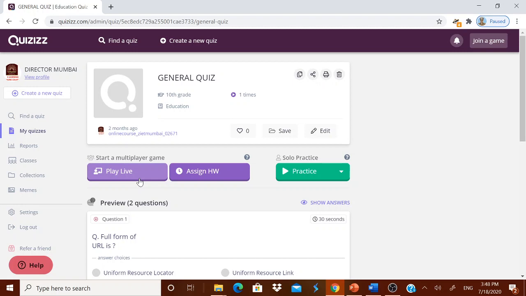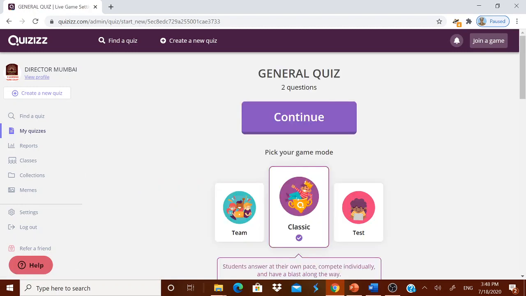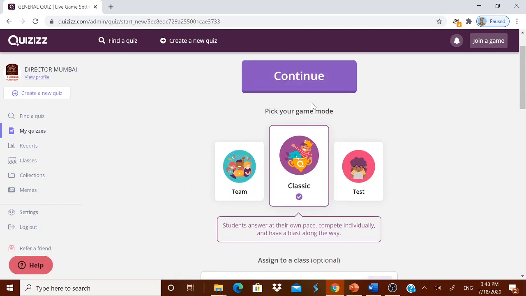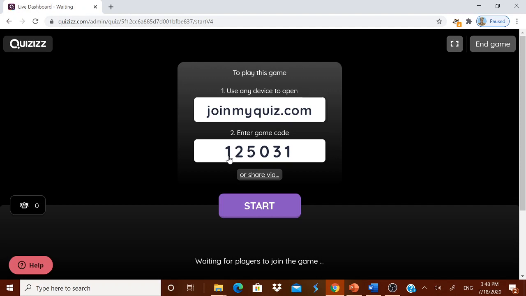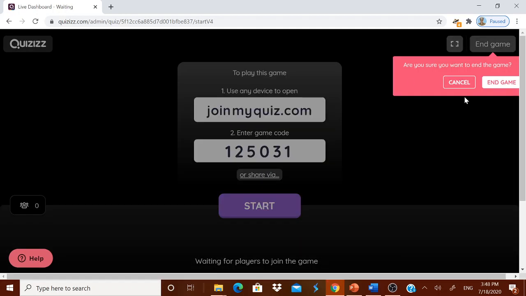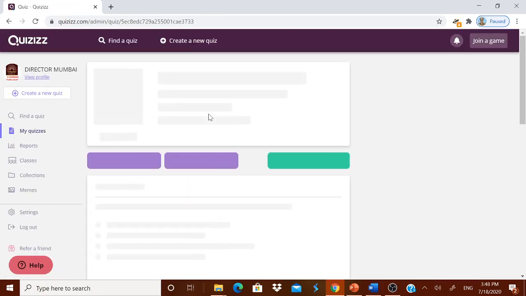Okay, now this play live, if I click it, it will ask continue. I will come back to it very quickly. Okay, it is continuing. Now you see, this is the code it is giving. Now the child has to join the quiz website. They have to enter this game code and they have to play for it. Okay. Now I will not go for it. I'll just end the game.